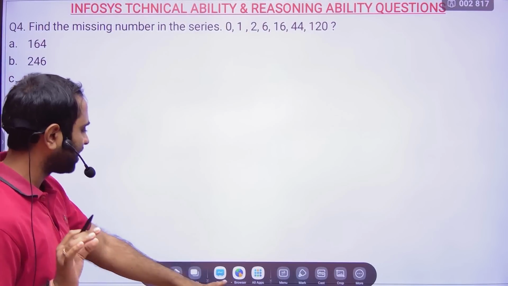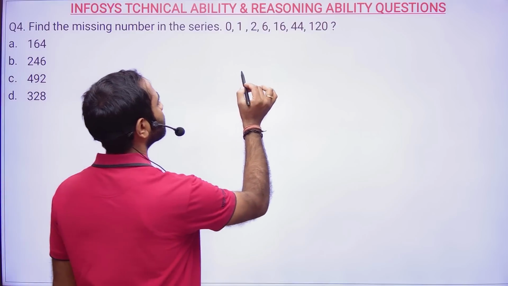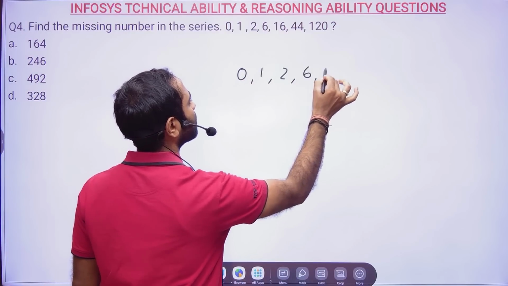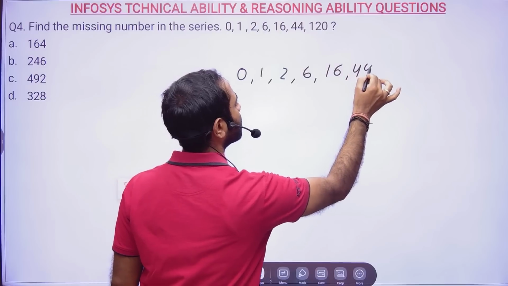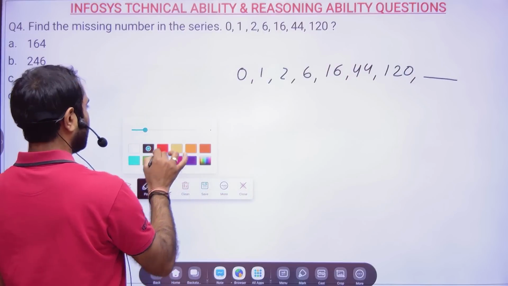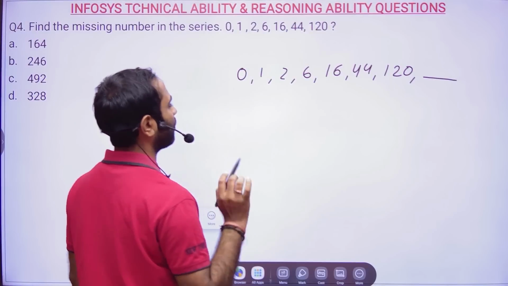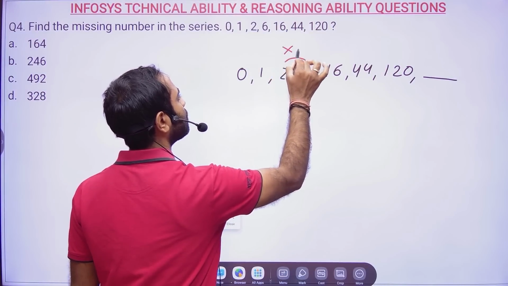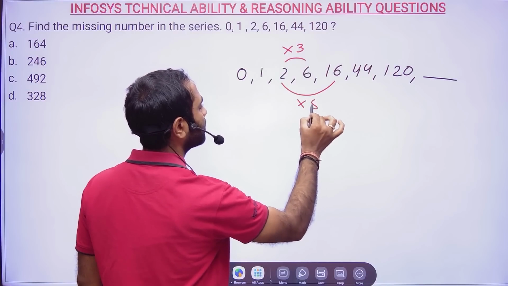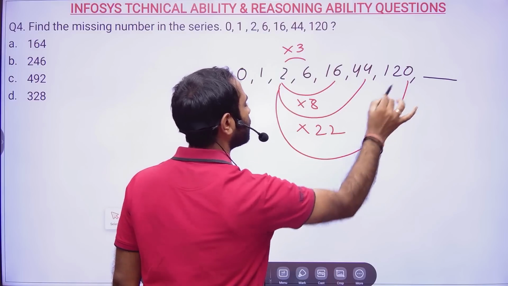Now find the missing number in the series. So we have 0, 1, 2, 6, 16, 44, and we have 120, and then the next number. Now if we try to see, it's a very different kind of logic. Here we could see 2 into 3. Here I could see 2 into 8. Here I could see 2 into 22. And here I could see 2 into 60.